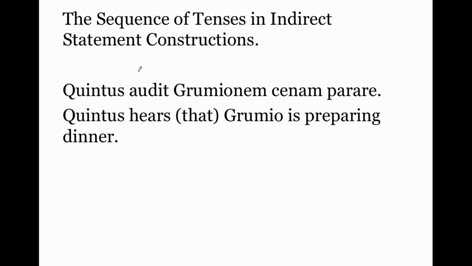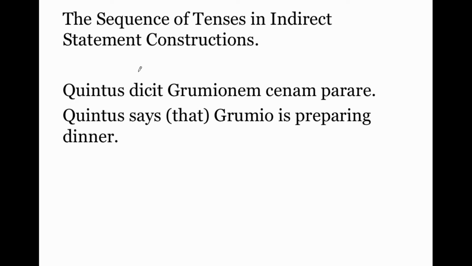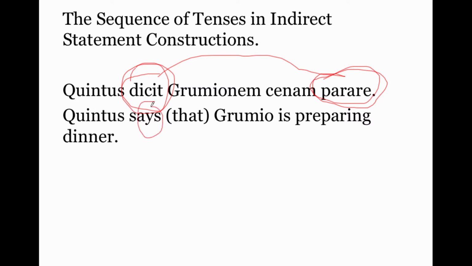Basically, any verb of perceiving, knowing, believing, feeling, things like that can introduce an indirect statement. Okay, so back to our main sentence here. Quintus dicit. Quintus says that Grumio is preparing dinner. When you have a present tense verb here, the present tense infinitive is translated present tense. So says and is preparing.